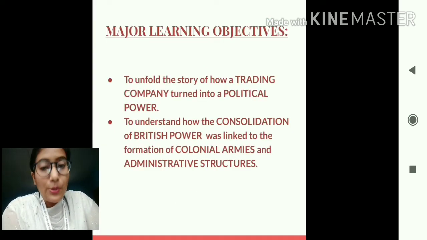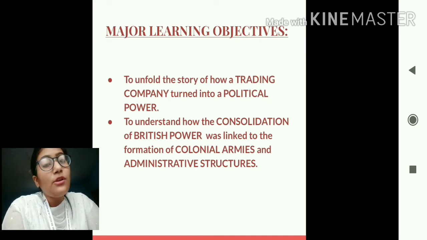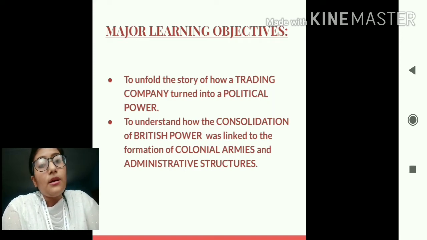Major learning objectives. What are learning objectives, students? Learning objectives are the outcomes that are expected to be achieved at the end of a chapter. That means the knowledge that we are supposed to have, the concepts that we are supposed to grasp towards the end of a chapter is what the learning objectives constitute.